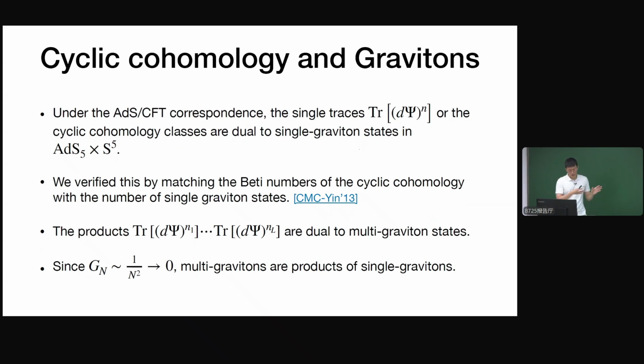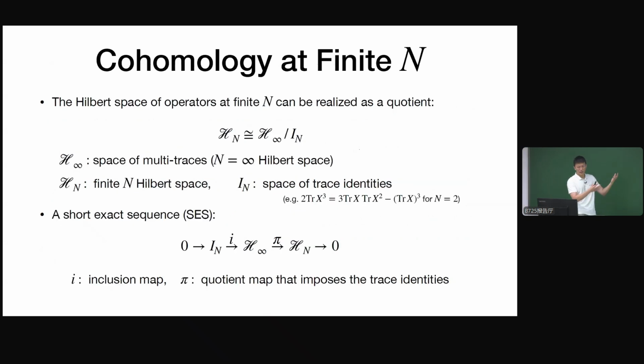And now we can consider products of this cyclic cohomology. The natural duals of them are the multi-graviton states. That's because in the n to infinity limit, G Newton, the gravitational coupling in the bulk, goes to 0. So the multi-gravitons are basically products of single gravitons. Now we've understood the infinite n case and also the graviton case.